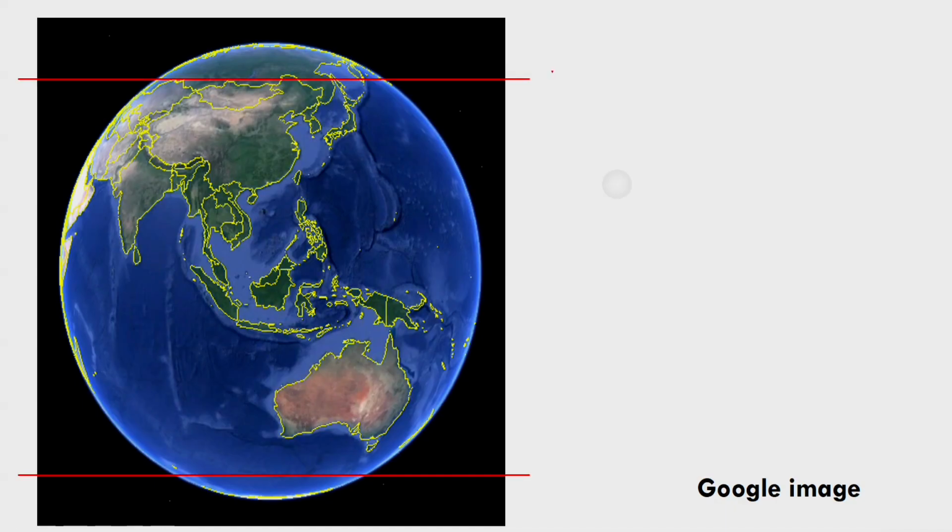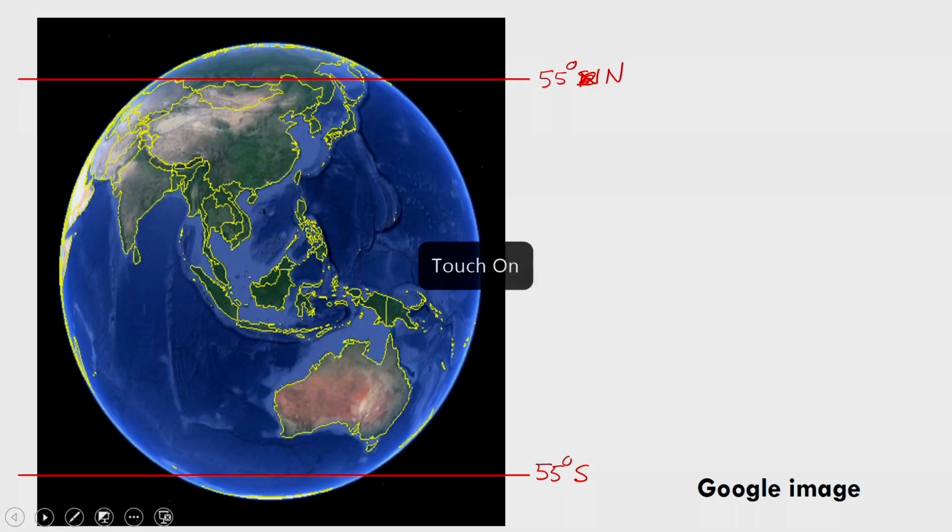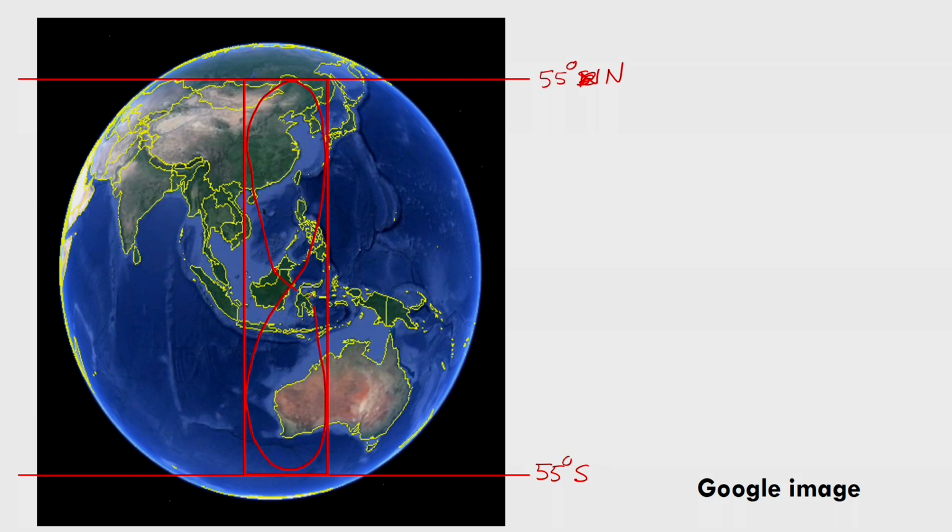These 2 lines are 55 degrees north and 55 degrees south. Well, what about the shape? Okay. Let us create the space here. This is the box here, and in this bounding box, if I create the shape of 8, it will be like this. Yeah, the shape will be somehow like this. I am trying to draw the appropriate shape. Well, so that is the idea here.